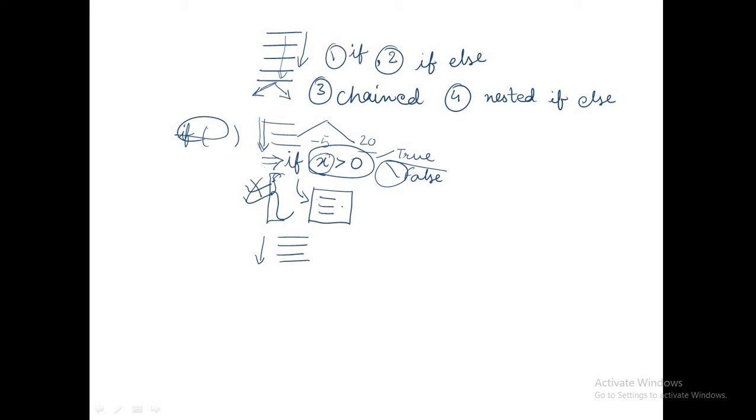None of those statements will be executed, and the flow of the program will directly jump here, and the statements outside the if block will be executed one after another.